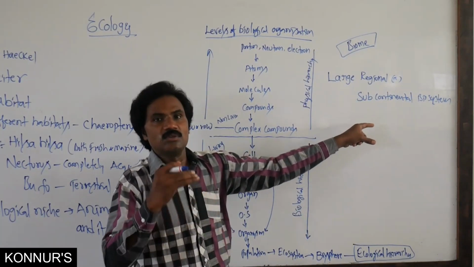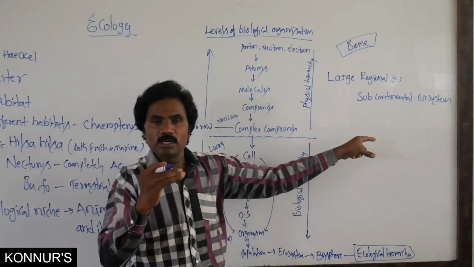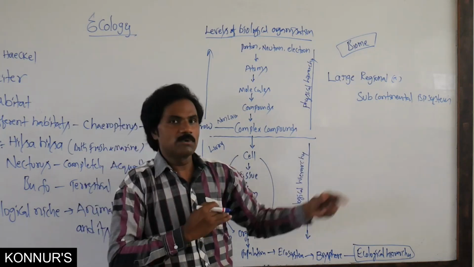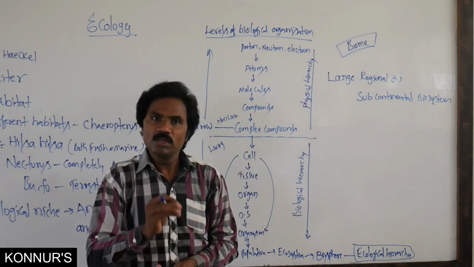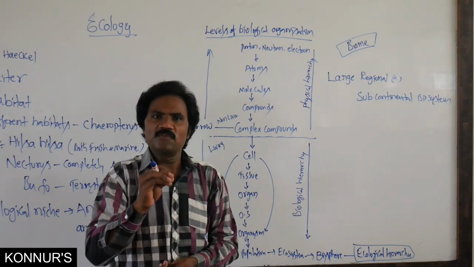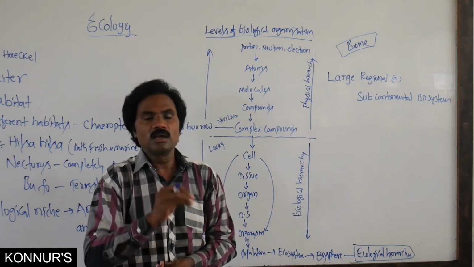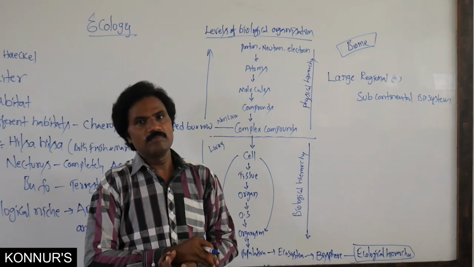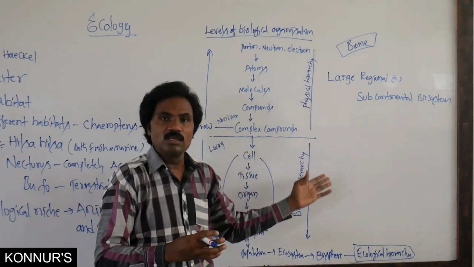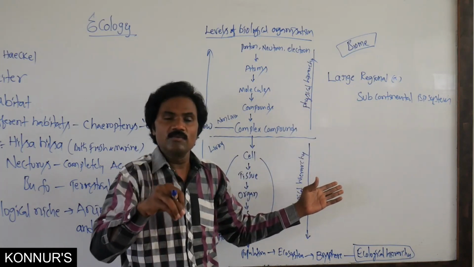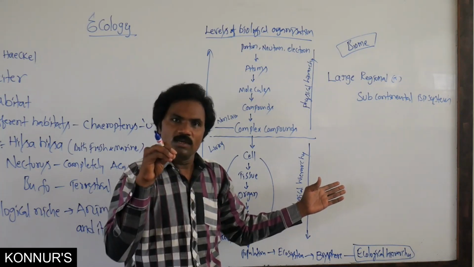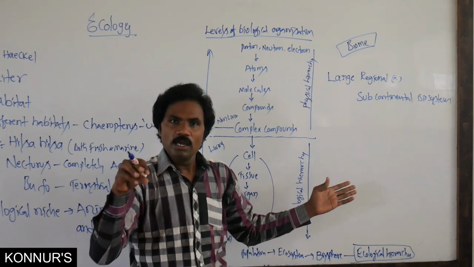In that unit, the first chapter is organisms and population. What are the basic levels in biological organization? Many levels are present, like cell and tissue. But the basic levels are organism, population, community, then ecosystem.